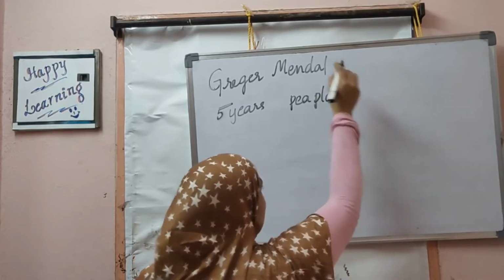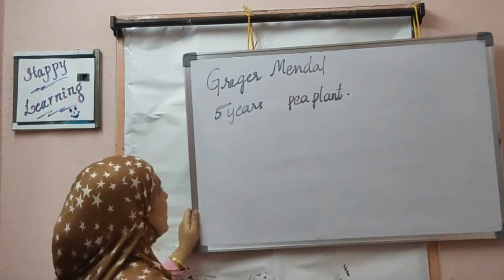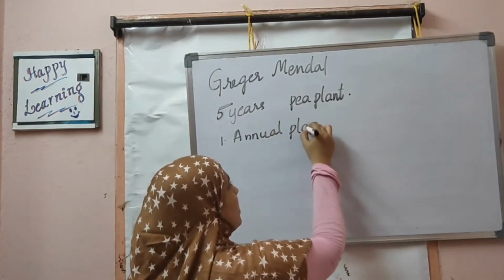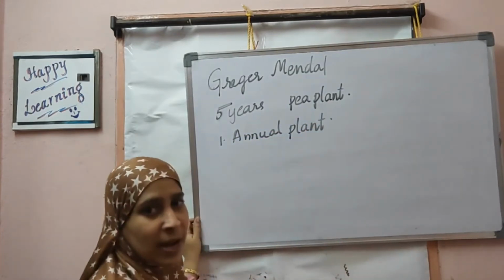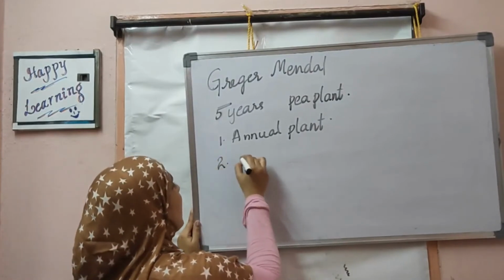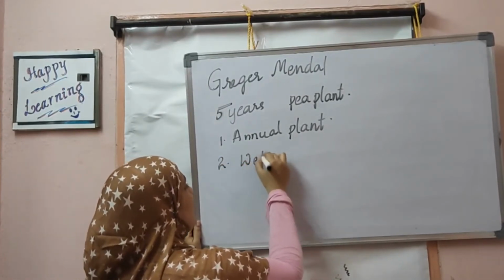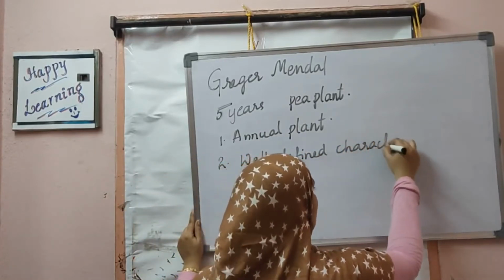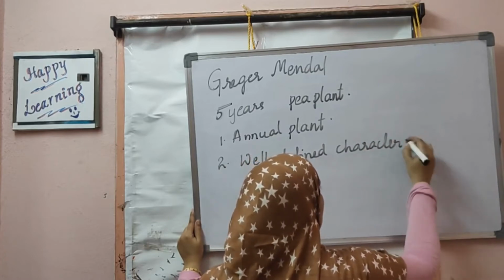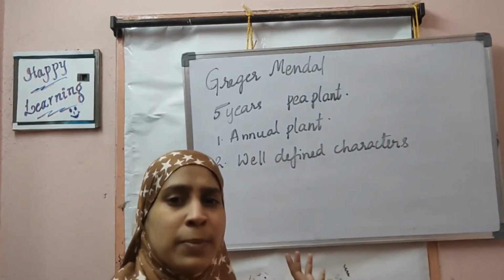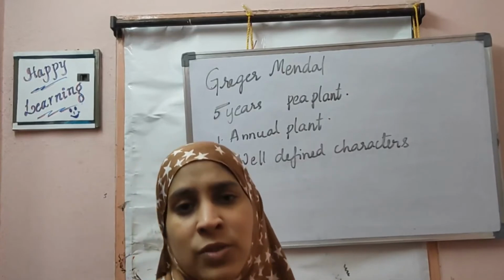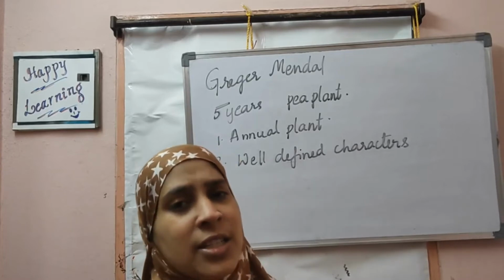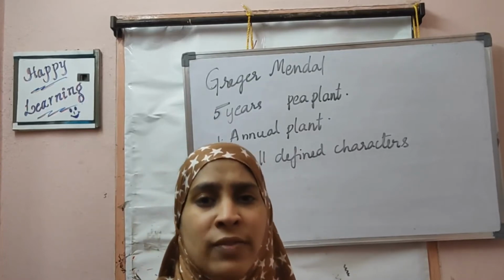Why did he choose the pea plant for these experiments? One, this is an annual plant. It gives flowers once in a year. Second, it has well-defined characters. Some flowers were purple, some flowers were white. There is no intermediate. Definitely it is either a purple or a white flower.